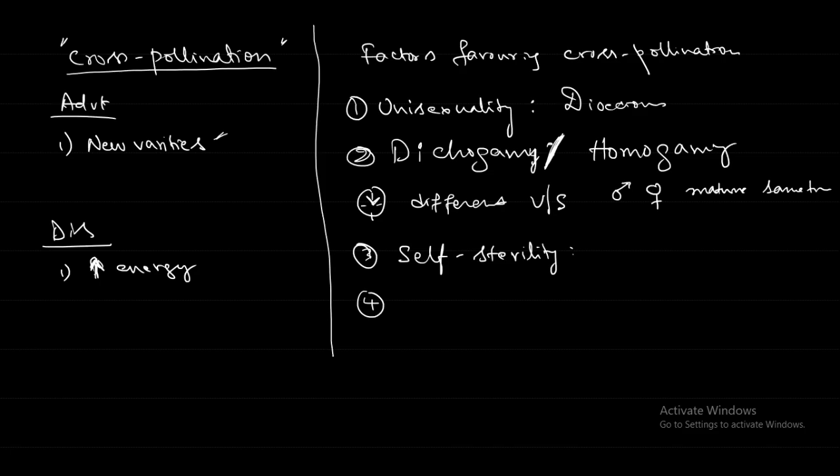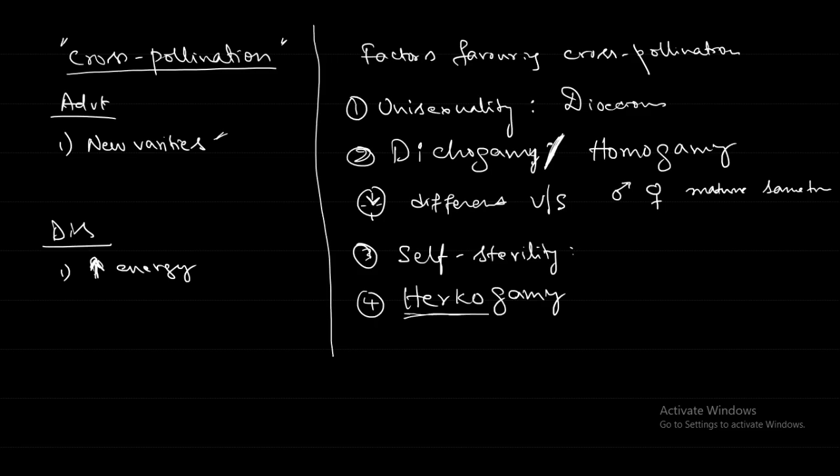The other one is hercogamy. Herco means barrier, a mechanical structure. So it will prevent the pollen from going towards the stigma, because a physical barrier will be present. Like a hood-like structure will be present that will act as a barrier to prevent the pollen from going to the stigma.